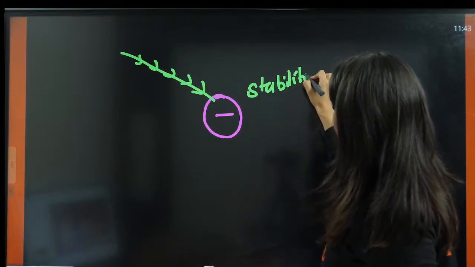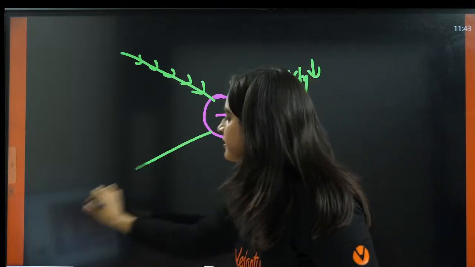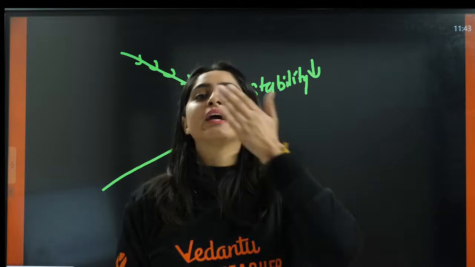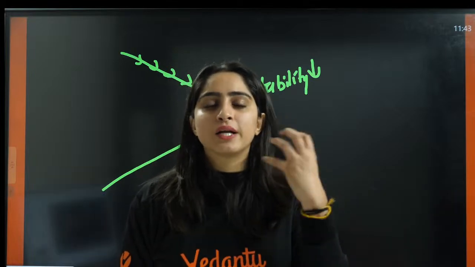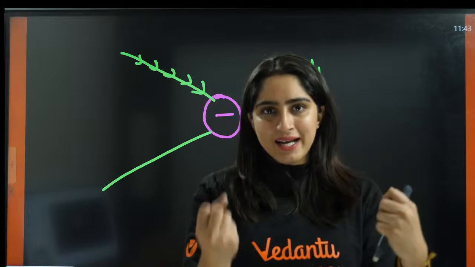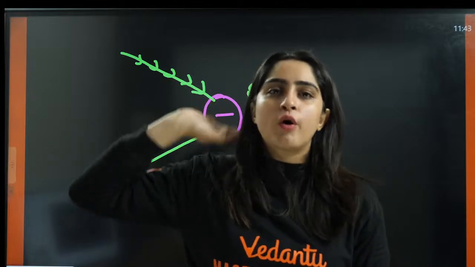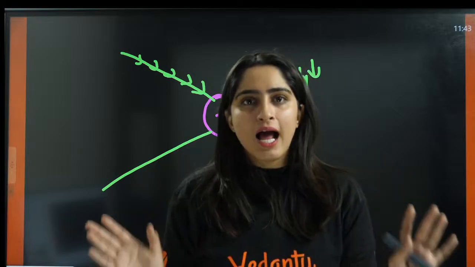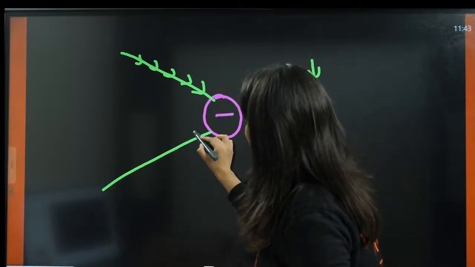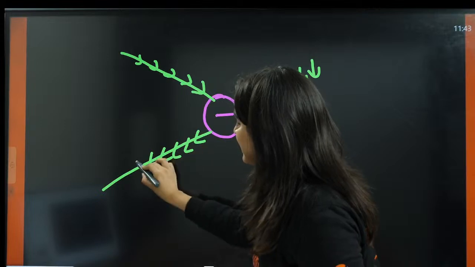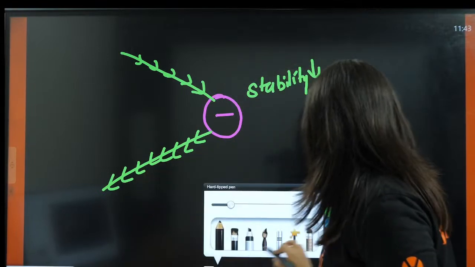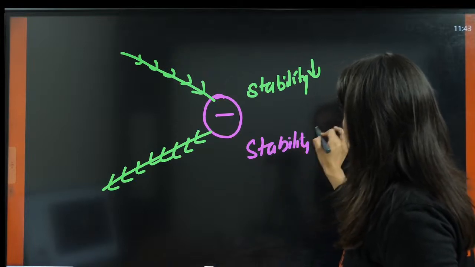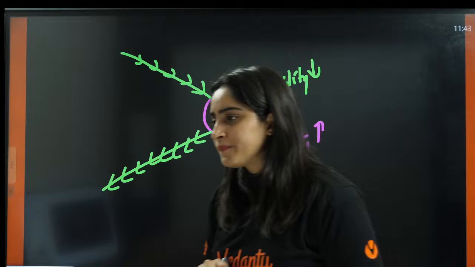The stability will decrease. And in another case, this is already negative. We're taking away the electrons. Now, this particular person, if I am negative and you're taking away the negativity from me, now what will happen? I'll be happy, like I'm getting neutral. Same way, if we're taking away the electrons from a negative species, what will happen? The stability will increase. Understood?